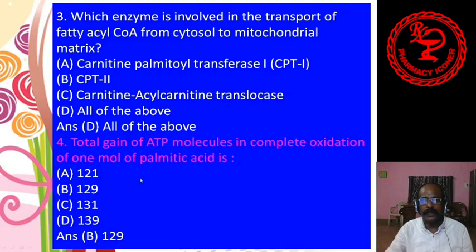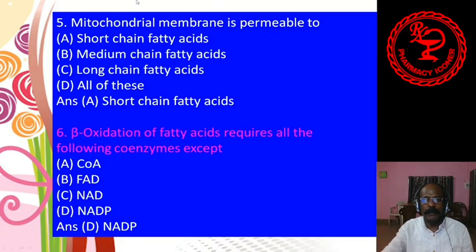Very important question. Number 5, mitochondrial membrane is permeable to short chain fatty acids, medium chain fatty acids, long chain fatty acids, all of the above. Answer A, short chain fatty acids. So mitochondrial membrane is permeable to short chain fatty acids.